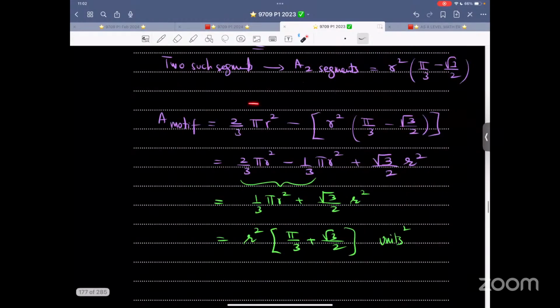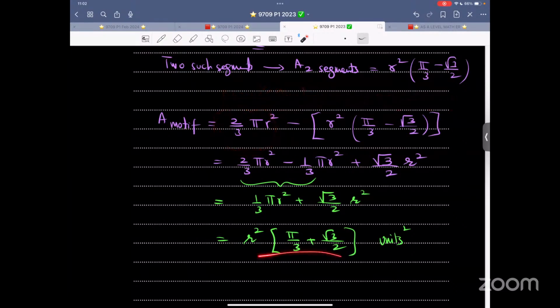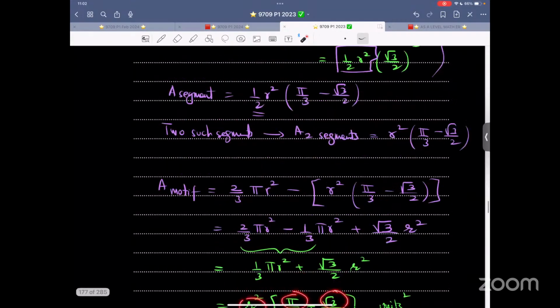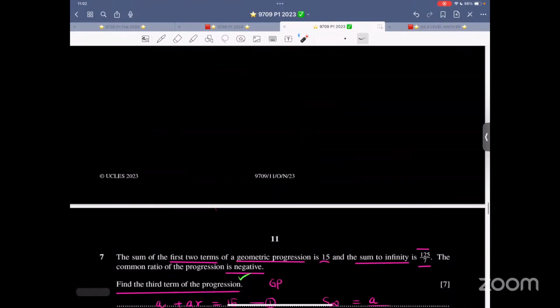And area of motif is the area of major sector minus 2 small segments. And that is what you get in terms of pi, in terms of root 3, in terms of r. That is the answer in the exact form. Your calculators are useless at this point because it's all about the exact form.